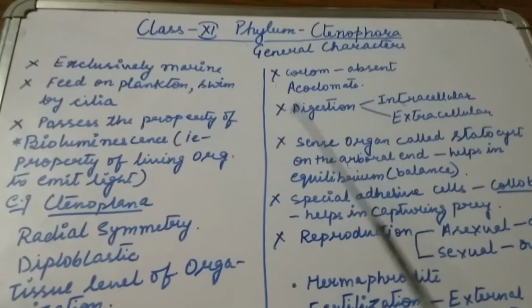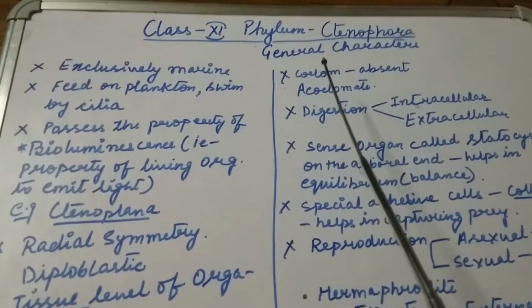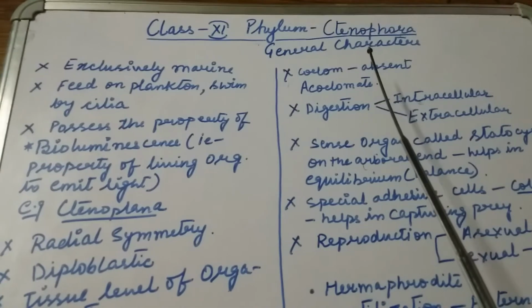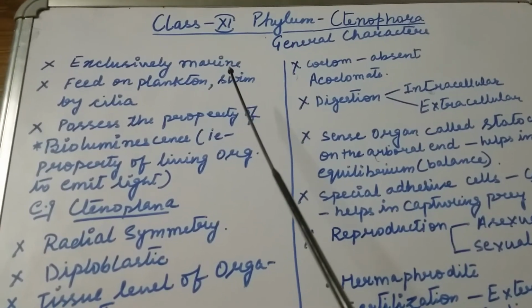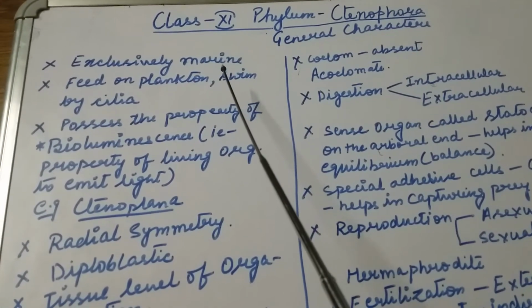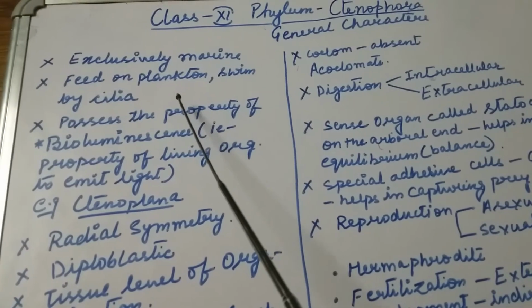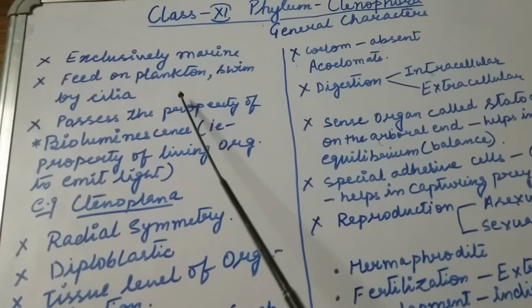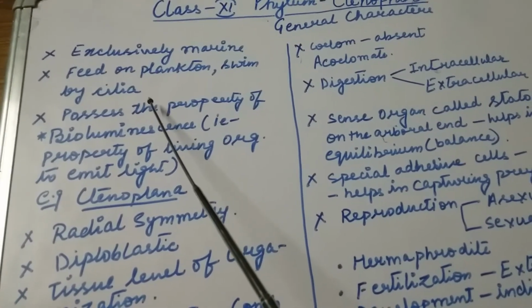After phylum Coelenterata, we are going to study the general characters of phylum Ctenophora. The members of Ctenophora are exclusively marine. They feed on plankton and swim with the help of cilia.